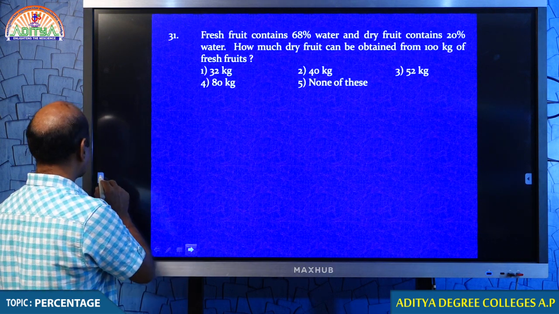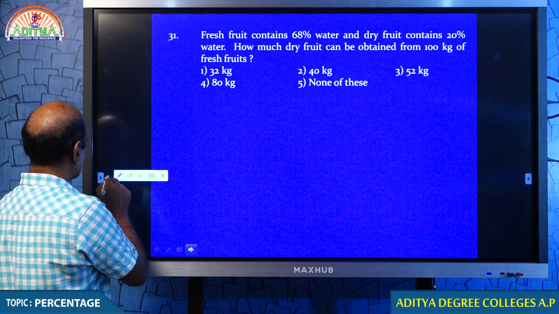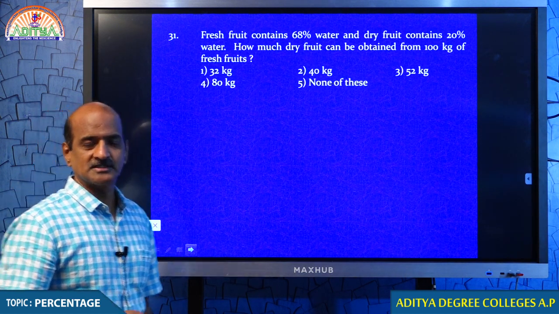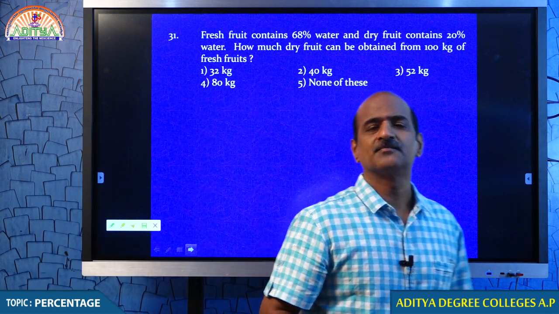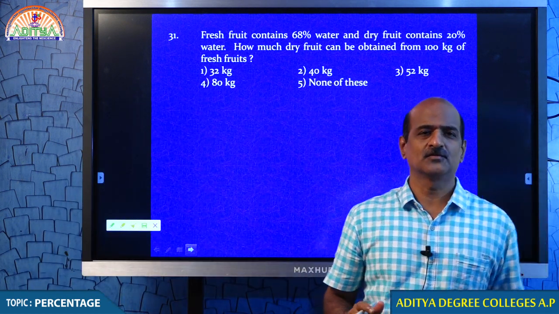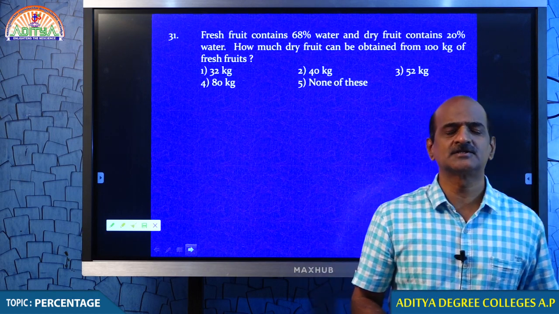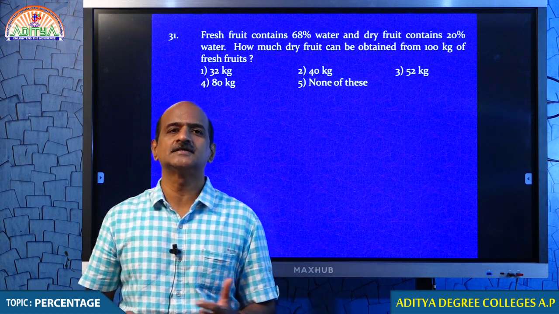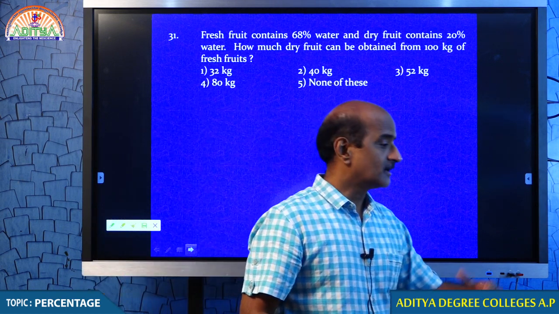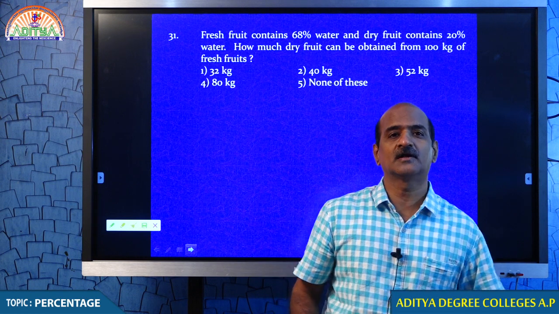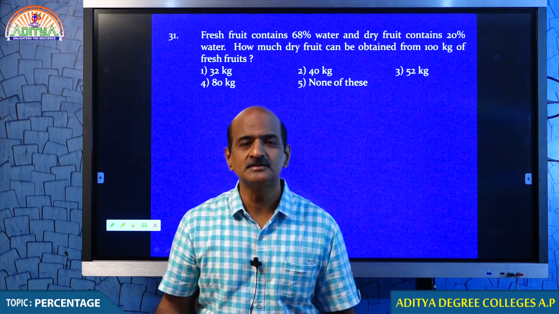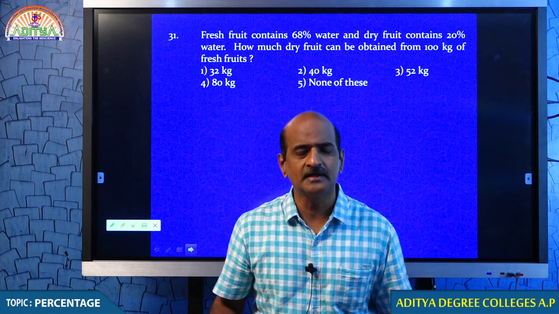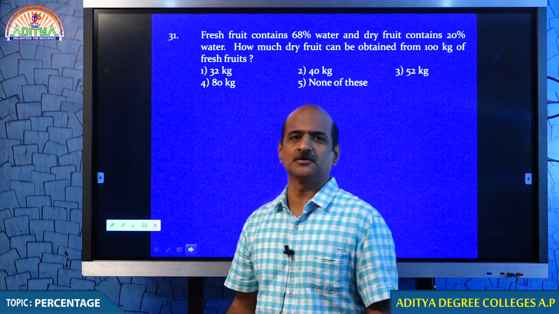Right students, from question number 31, let me come to the point again. Just look at that. We already discussed this question, but at the end we want to give you some more clarity. Fresh fruit and dry fruit. The very interesting concept in this question: dry fruit is not available in nature as it is. Nuts are available, but dry fruits are not. Dry fruits we make. In nature only fresh fruits are available.